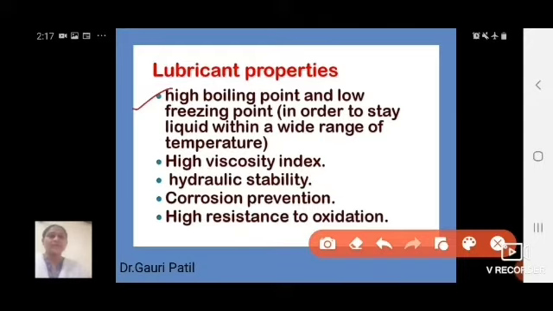Then, a lubricant has a high viscosity index. Then it has hydraulic stability, corrosion prevention, and high resistance to oxidation. So all these are the properties of lubricants: high boiling point, low freezing point, high viscosity index, hydraulic stability, corrosion prevention and high resistance to oxidation.